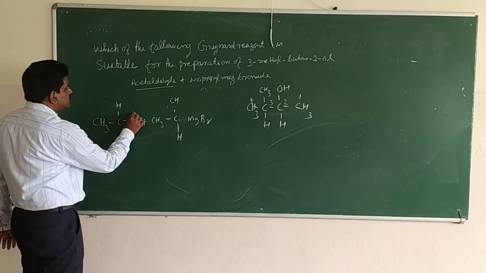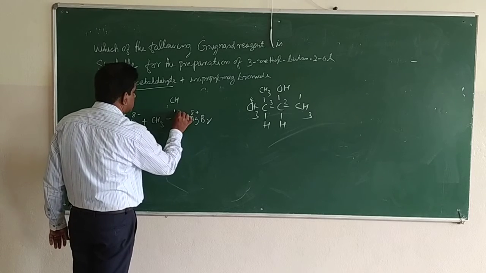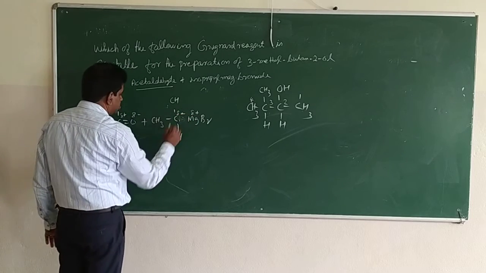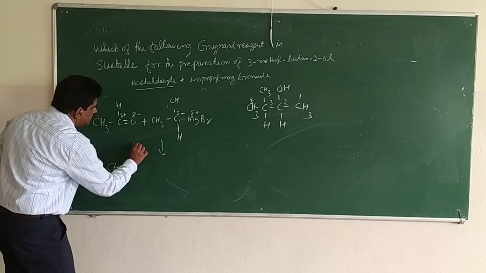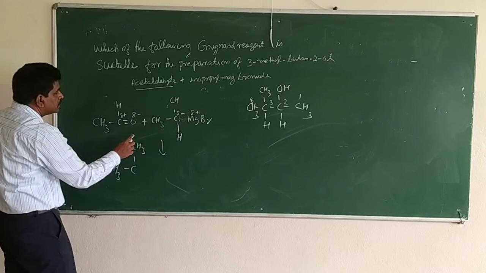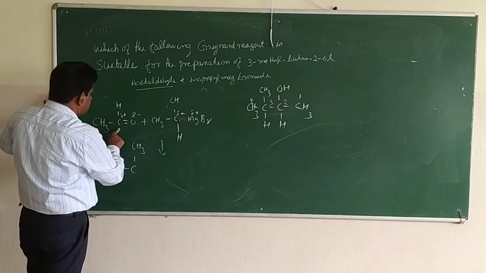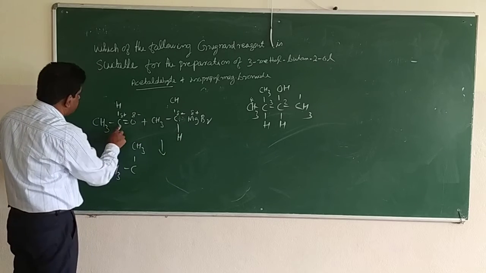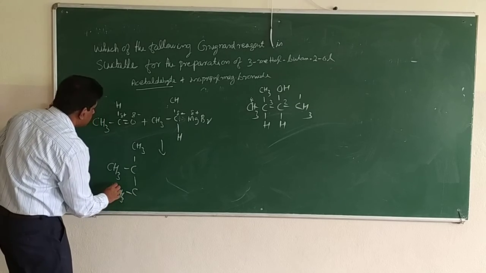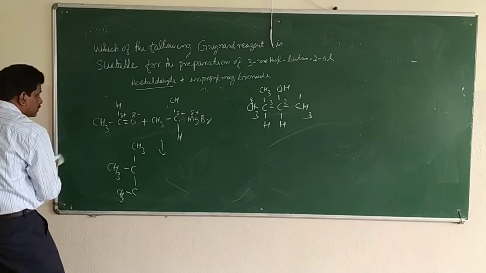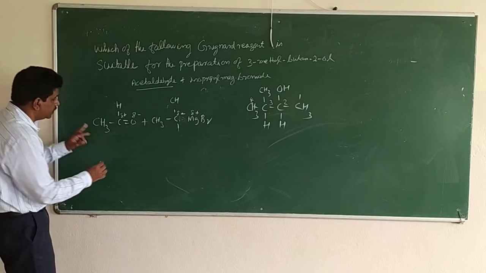So this part is minus, this part is plus. To this plus, the minus part will attach, that is the isopropyl group, CH3CHCH3. Sorry, I made a mistake here.